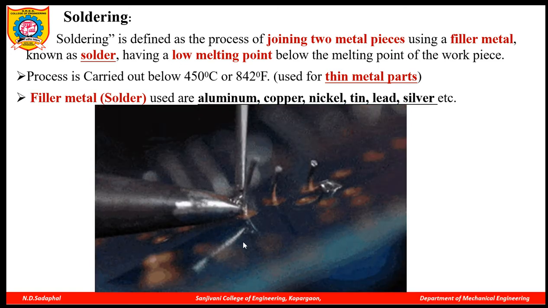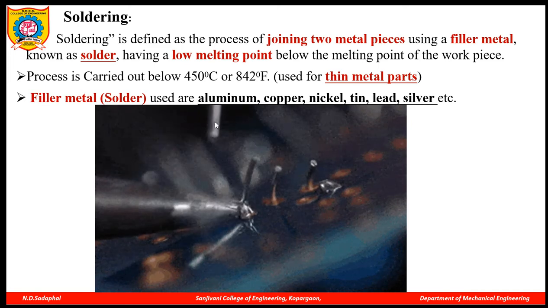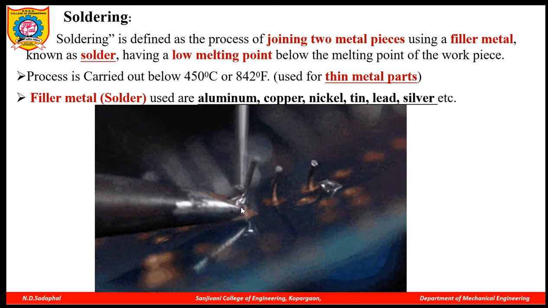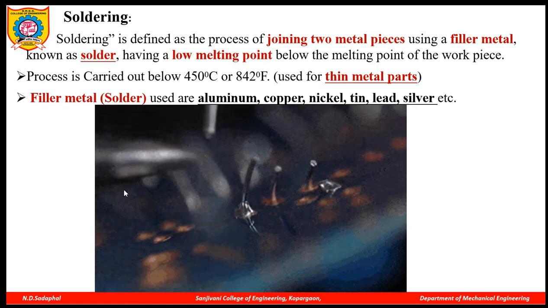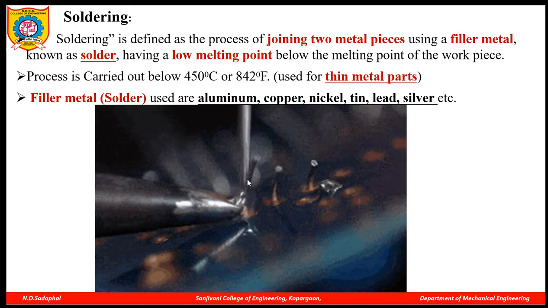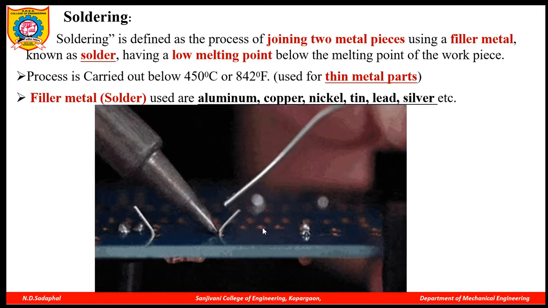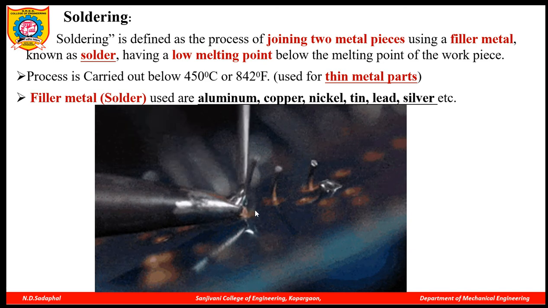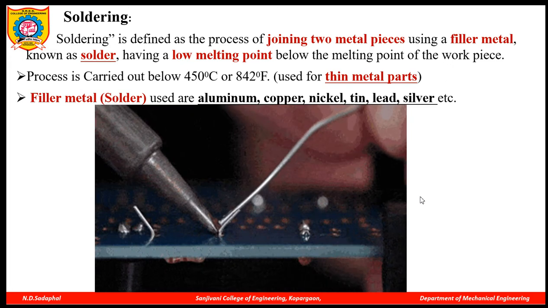You can see the animation. Here the PC circuit board is shown, this is a soldering gun and this is a filler metal. Now this IC you want to attach to the PC circuit board. The soldering gun will apply heat, and due to that heat the filler metal melts and fills up the gap between your workpiece and the PC circuit board, and the joint is formed. Generally this joint is very weak.